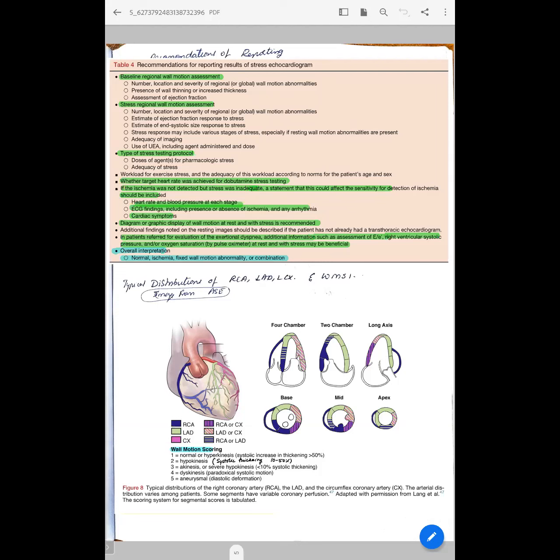This wall motion score index is calculated by wall motion scoring of each segment, plus overall you will average for the 17 segments.